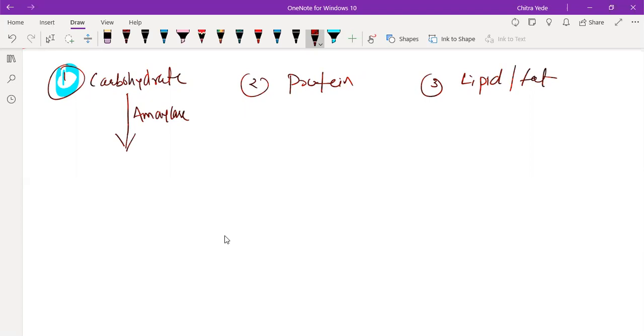It helps break down carbohydrate into sugar, and further sugar breaks down into glucose and fructose. So we can say amylase helps in digestion of carbohydrate, and it breaks down carbohydrate into sugar, glucose and fructose. Understood?